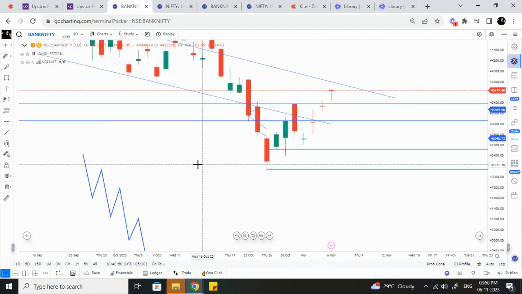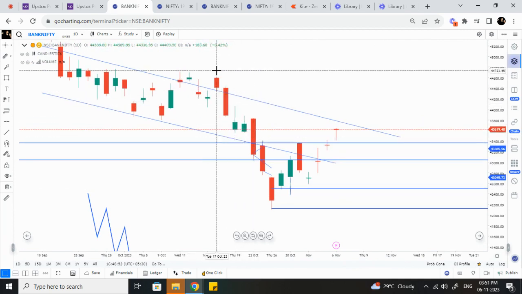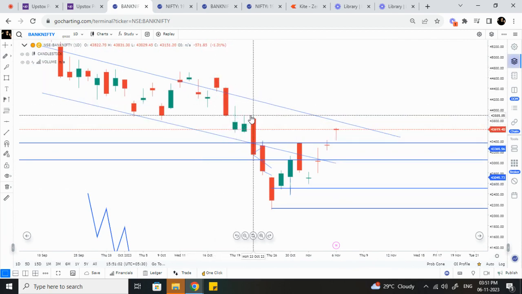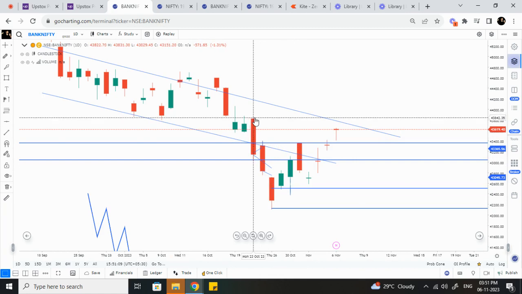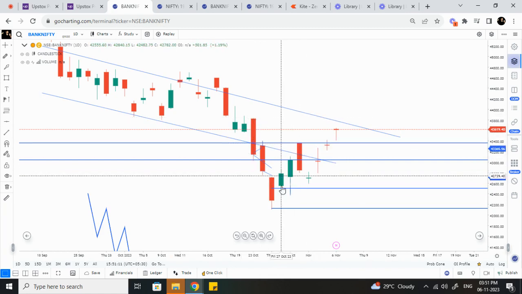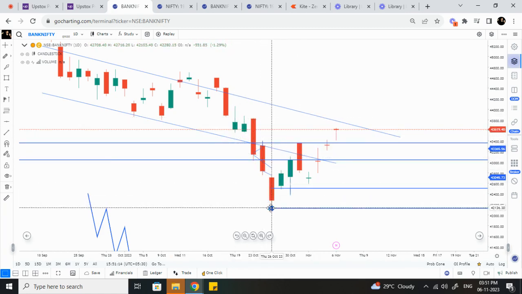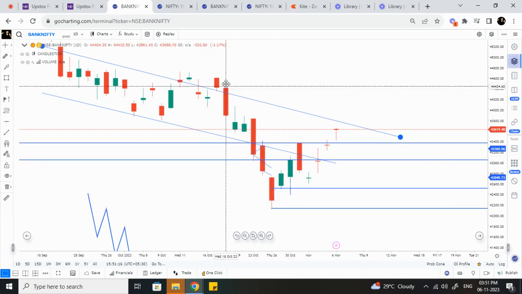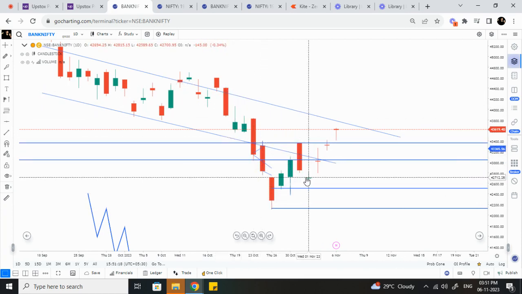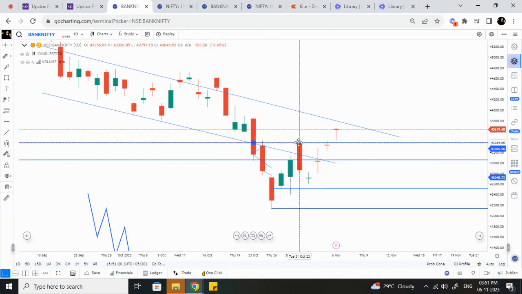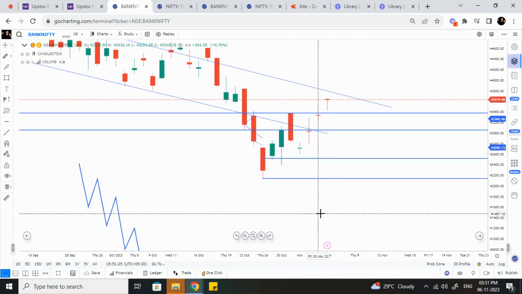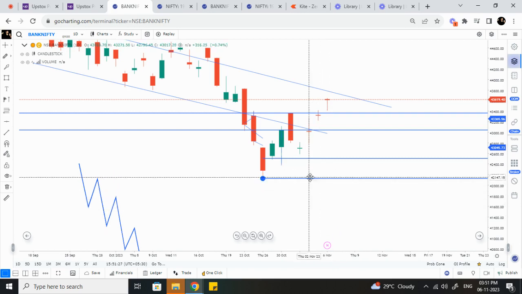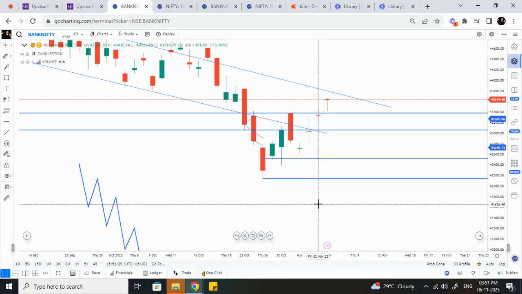From here it has formed a low, and then again a lower high, and again a lower low and lower high. Compared to this high, this is lower, and compared to this low, this is lower. So we indicated that it is a downtrend. But after forming a lower high, it should form a lower low, which means the market should have moved somewhere here, or it should continue the downward movement.